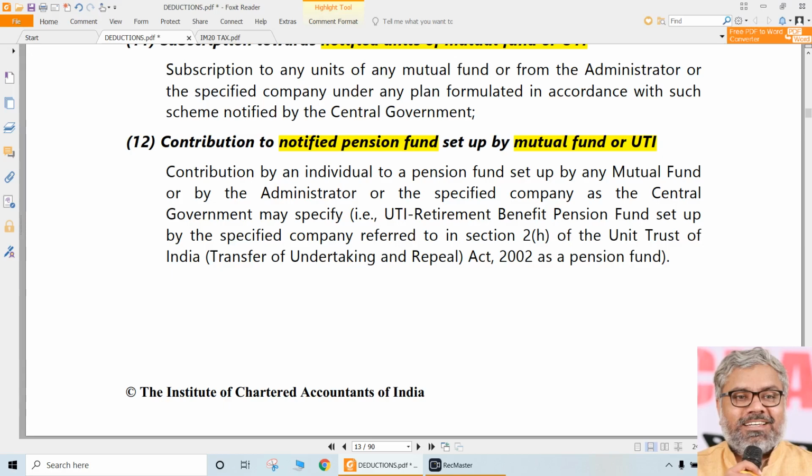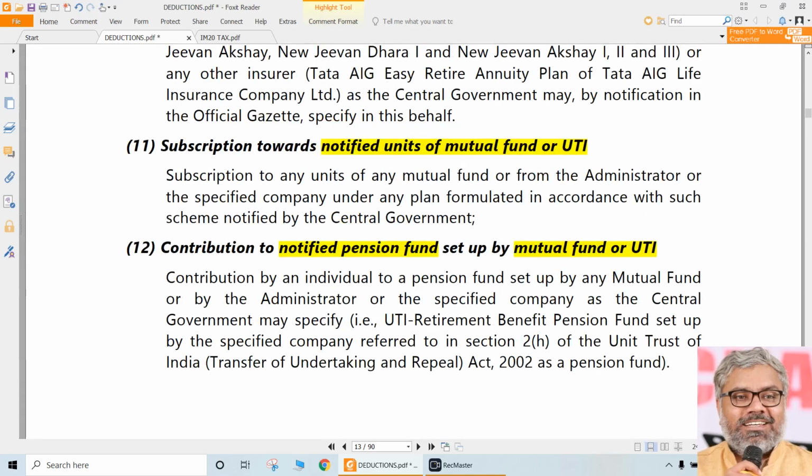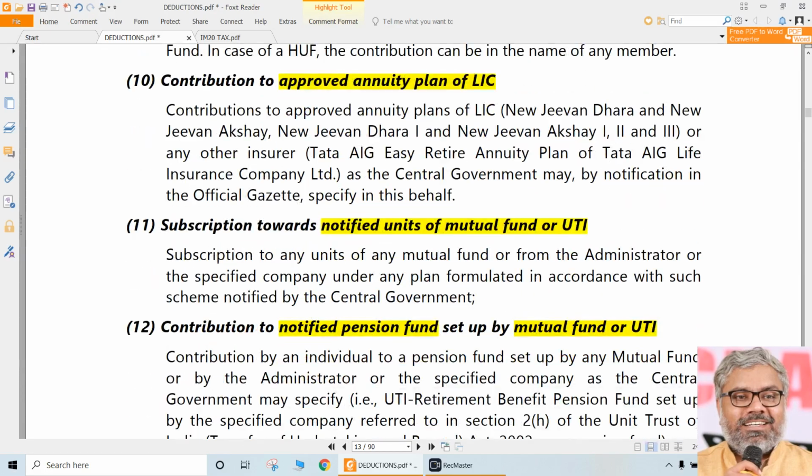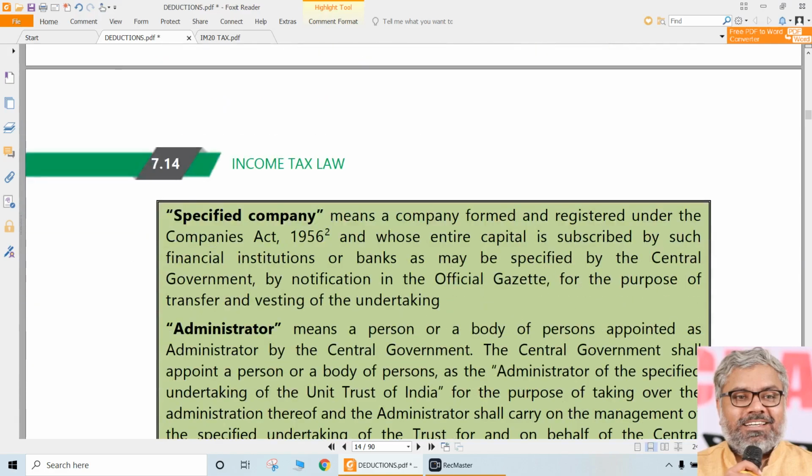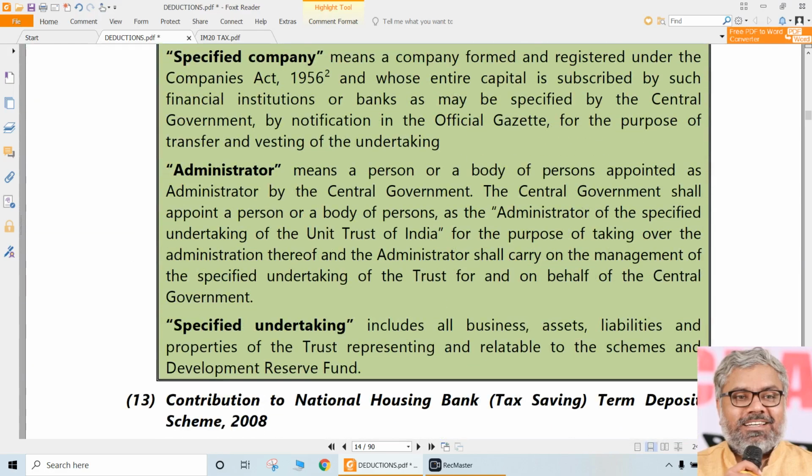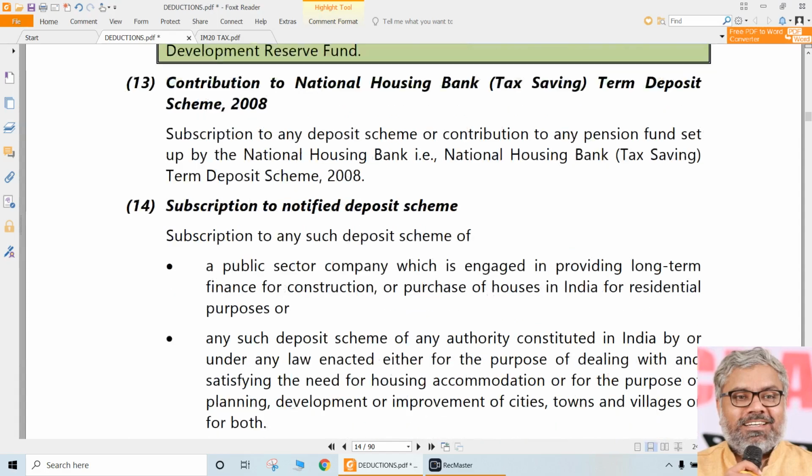You don't need to know all of them. Hundreds of them will be there. We don't need to remember all of them. We need to remember only the headings and names. Names are important here. Notified units, notified pension fund, approved pension fund, approved annuity plan, like that. These names have to be remembered, and you don't need to definitely know all these specified companies and all that, not required.